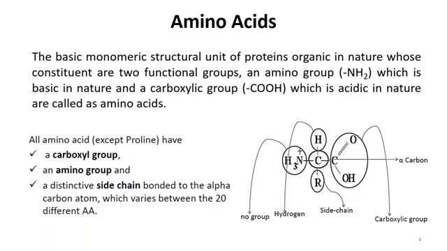What we know about the amino group is that it is basic in nature because it can give an electron pair, and carboxylic acid is acidic in nature. It can give a proton and also can react with an electron pair. So the compounds having both an amino group as well as an acidic group, that is the carboxylic acid group, we call these compounds amino acids.